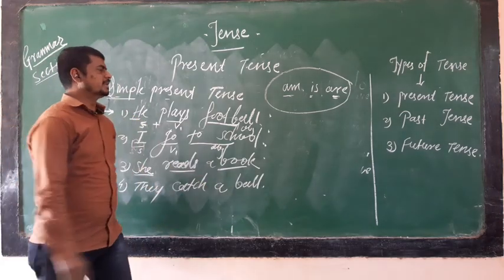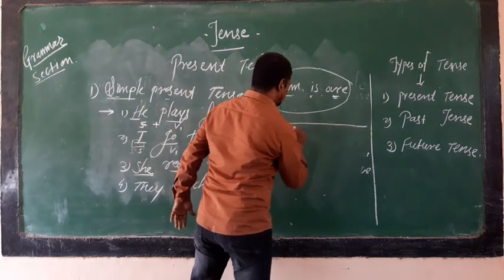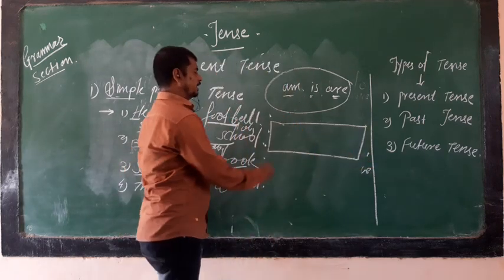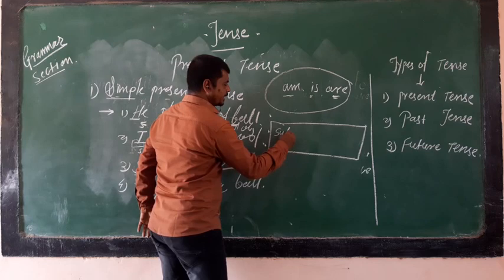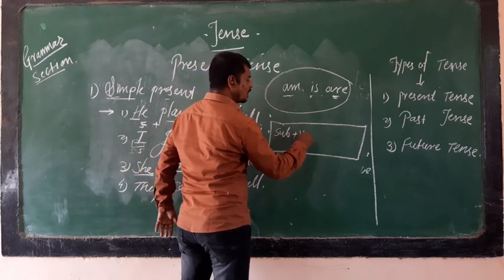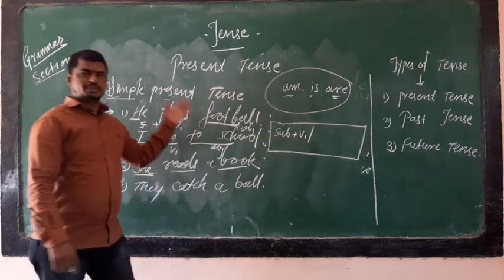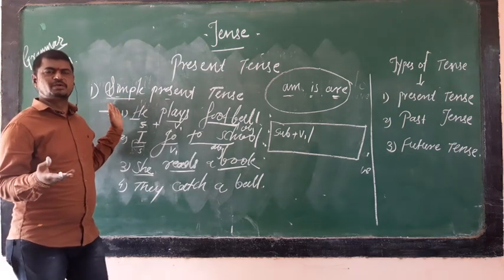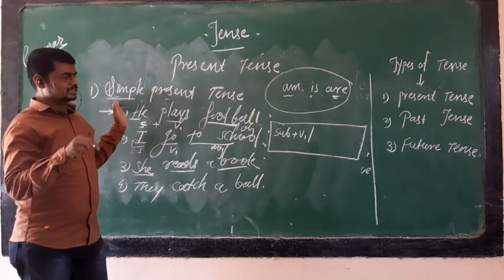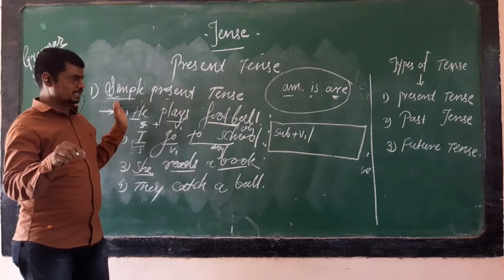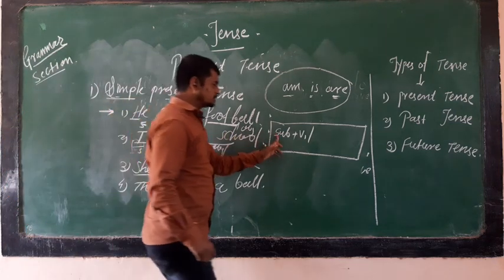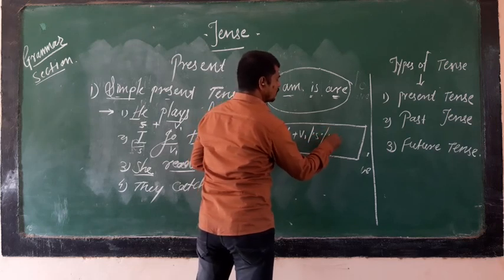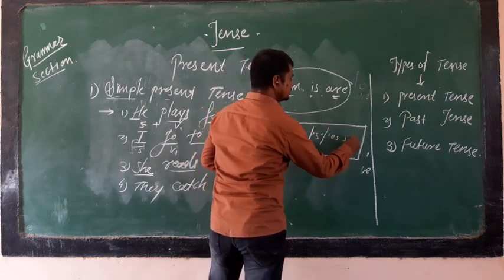It means that in the simple present tense, generally the structure or pattern of the sentence is first the subject, then the V1 form, and as per the particular subject, singular or plural, for third person, s or es is added to V1, plus the object.